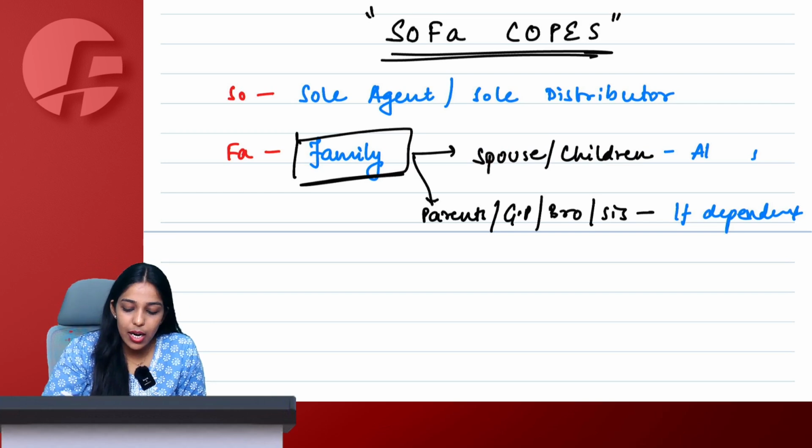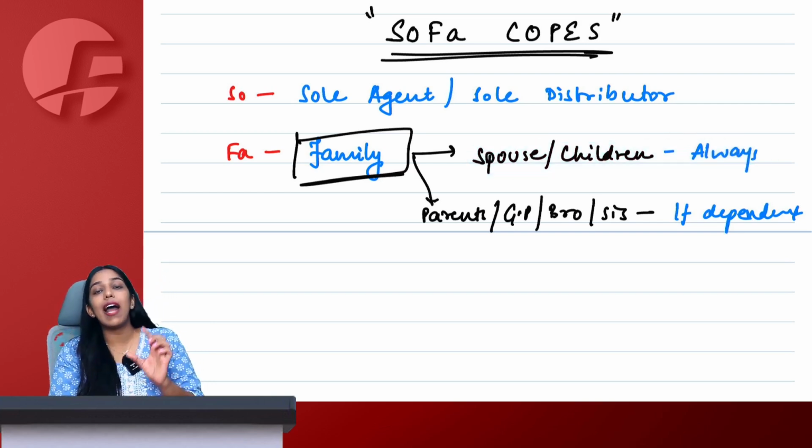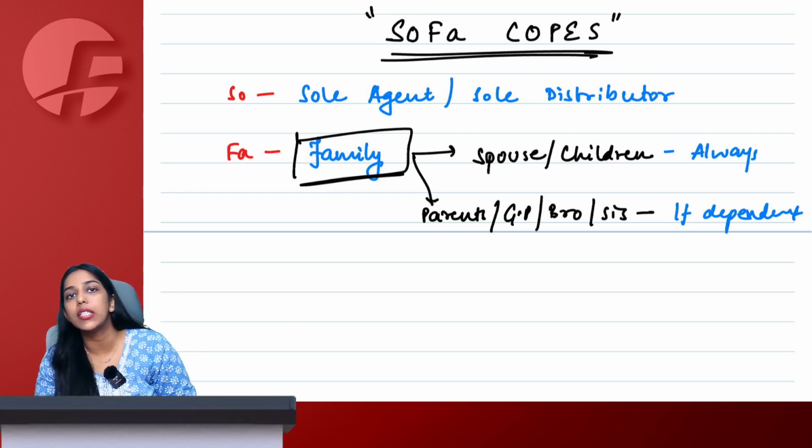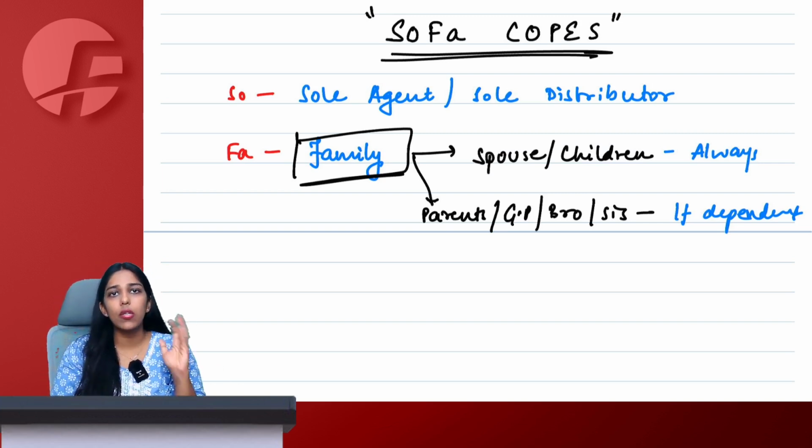But for parents, grandparents, brother or sister, for them to become your related person under GST, they have to be dependent on you in some way or the other. Partial dependency is also okay.